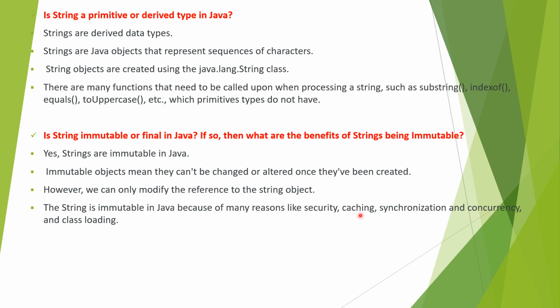So this will be another description; these are the important points. How it works security wise, caching wise, these will be different topics. In this video I'm not covering them, so if you want, please let me know, and I'll cover them in the next video. So the main reasons are security, caching, synchronization, concurrency, and class loading. Because of these reasons, the string was made immutable in Java.